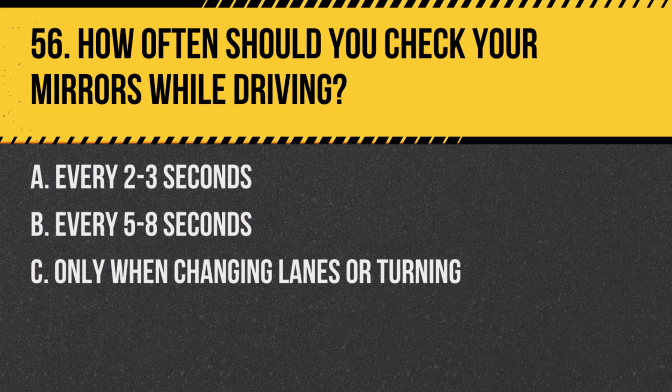Question 56. How often should you check your mirrors while driving? A. Every 2 to 3 seconds. B. Every 5 to 8 seconds. C. Only when changing lanes or turning. Answer: B. Every 5 to 8 seconds. Regularly checking your mirrors keeps you aware of your surroundings and helps maintain safe driving conditions.